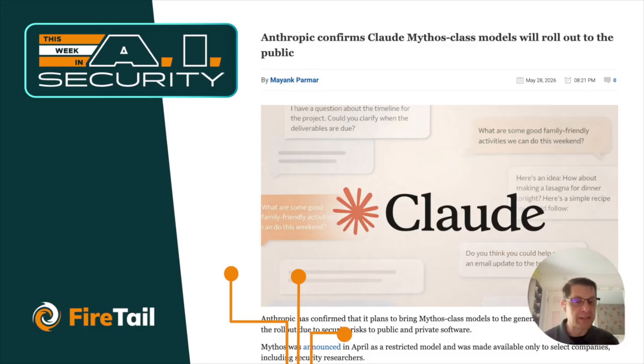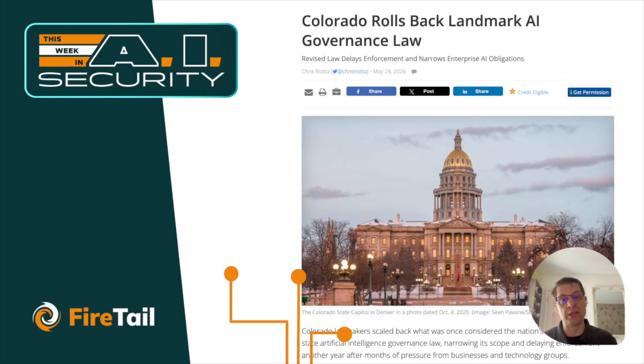So first, in the same week that Anthropic filed to go public, they do confirm that their Claude Mythos class models will roll out to the public. Exact timeframes, rollout schedule, etc., still to be determined. Second, Colorado is rolling back its landmark AI governance law. I know a lot of states were looking at Colorado's law, which dates all the way back to 2024, as an example of what they might be able to get done on their own. And in this case, the legislation, it looks like, is being rolled back completely.